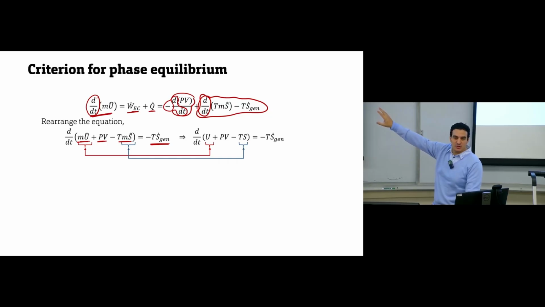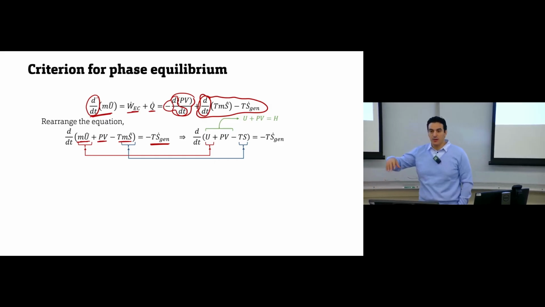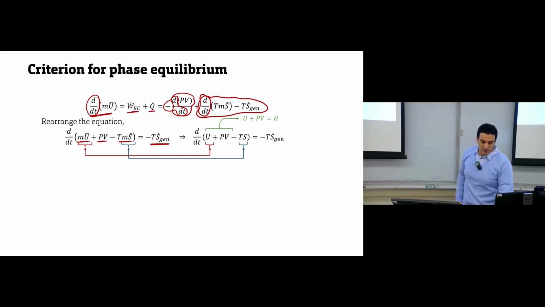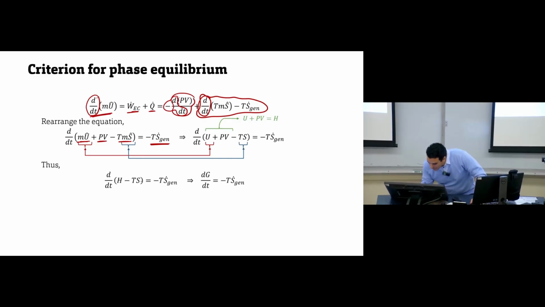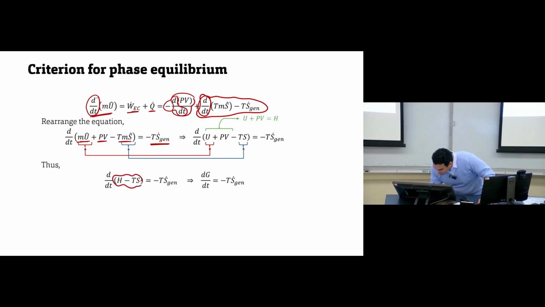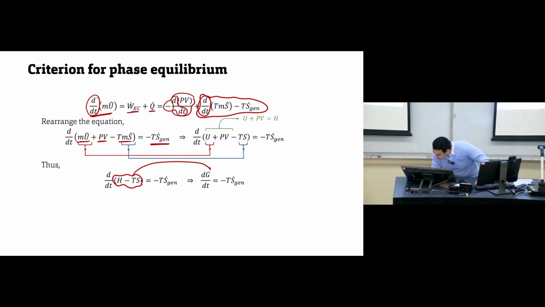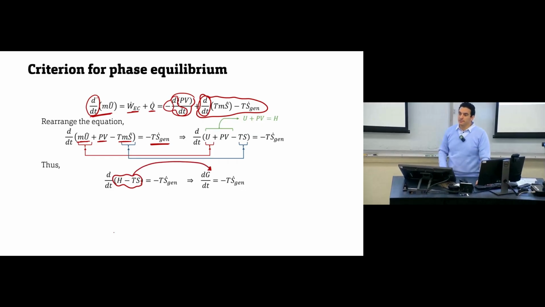Anyone remember what this is equivalent to? Internal energy plus PV? Enthalpy. U plus PV is equivalent to enthalpy. Then we can see d/dt of enthalpy minus TS is equivalent to minus generation. And enthalpy minus TS is nothing but Gibbs free energy.